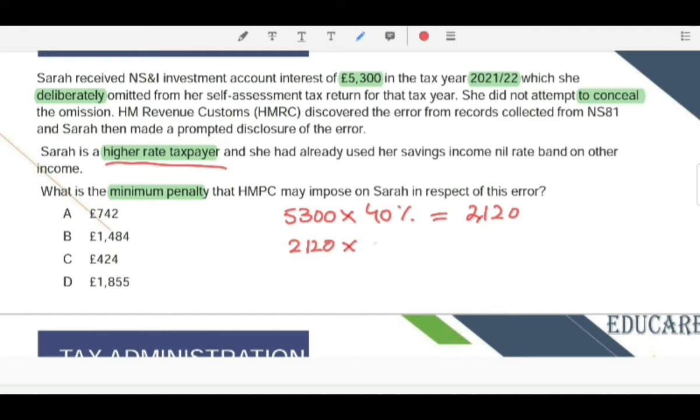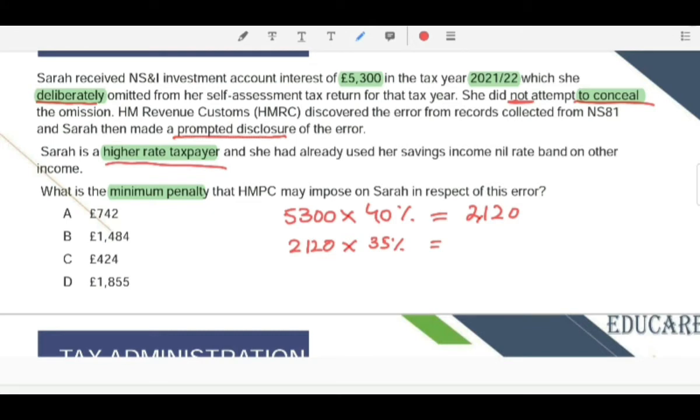On this 2,120 tax liability, she has to pay a penalty at the rate of 35%, as we have already identified that the error is deliberate but not concealed. And also they have made it clear that this is a prompted disclosure.